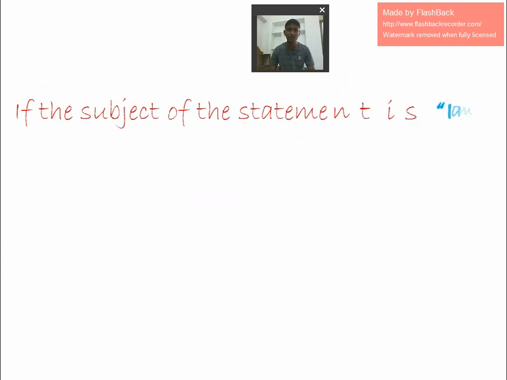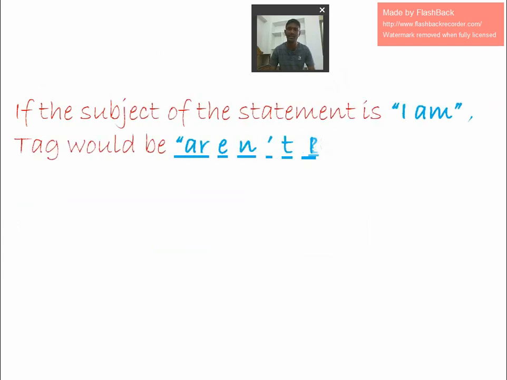Next example. From now onwards you have to give some more focus. This is very, very important, even in schooling and at the college level, and many people get confused with this rule. If the subject of the statement is I am, the tag would be aren't I. I'm reading again: if the statement starts with I am, we have to write aren't I. It is an exception to the rule.